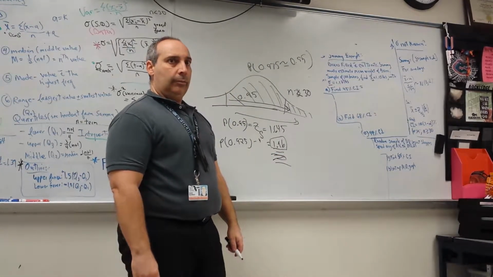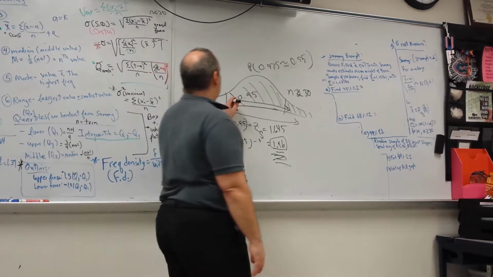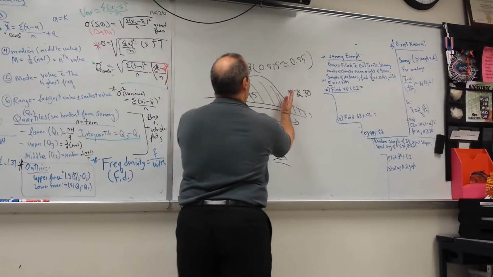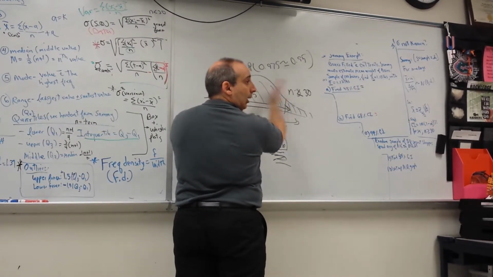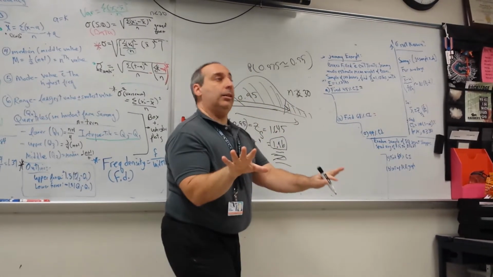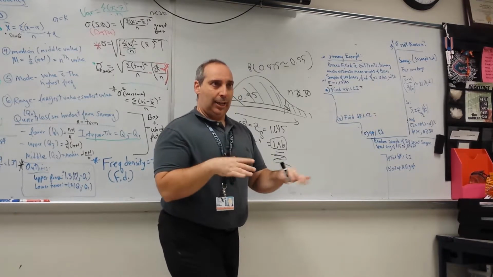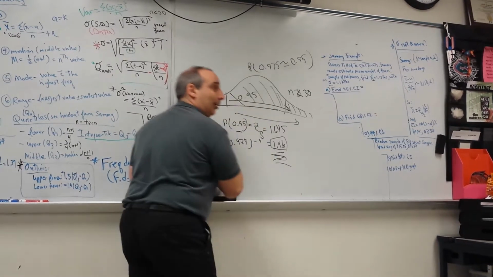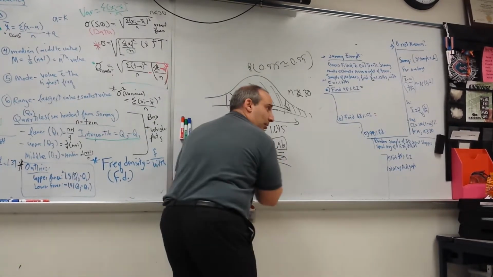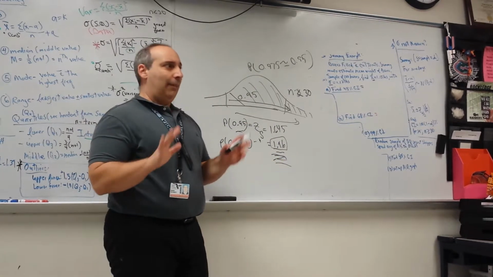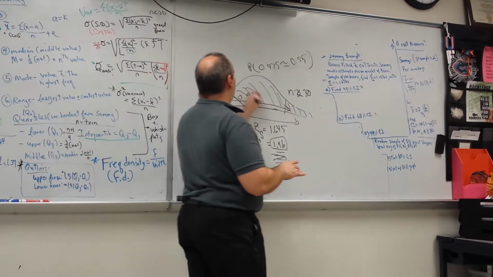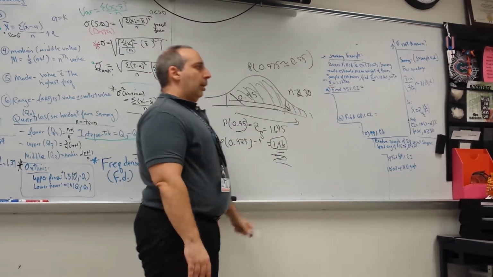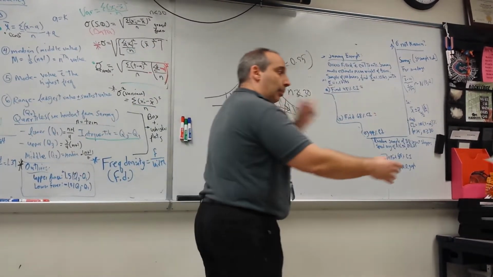Okay? Yes, sir. But where does the 0.95 come from? Because it doesn't round up. 0.95, what do you mean, for the probability? Well, the probability is 95% of possibly where the mean might show up, right? That's what it's saying. It's not all the data, it's where the mean might be. I had to say that as my disclaimer. Like you buy a car and there's a little disclaimer that tells you everything. Well, I have to do the same thing here. Everybody says, well, 95% of all the data's in there. Well, you guys are pretty smart, and guess what? It's just 95% of the possible means that might be there.